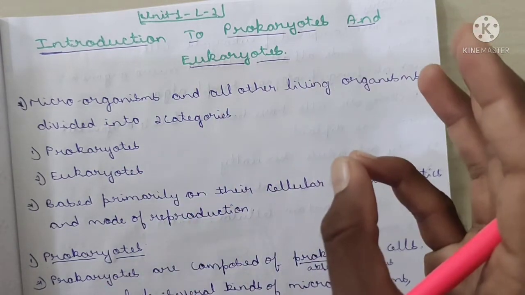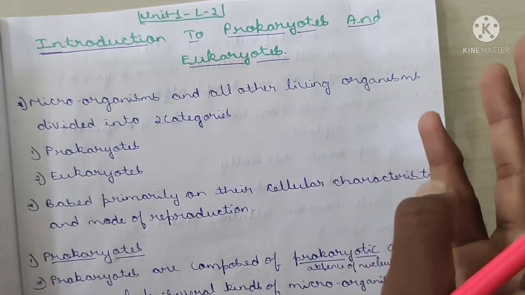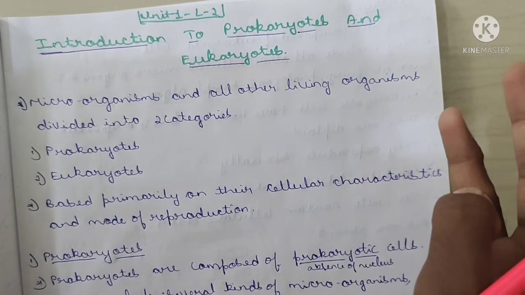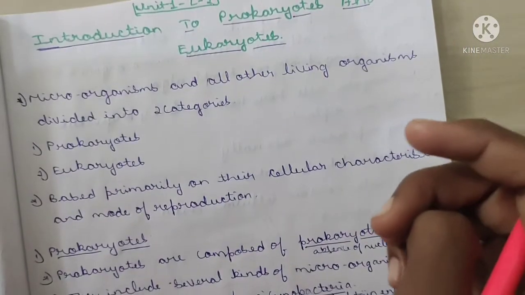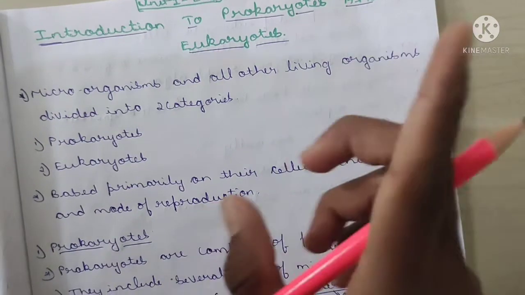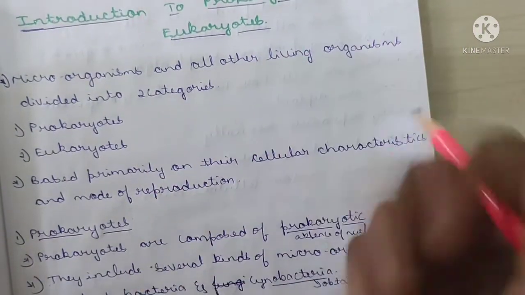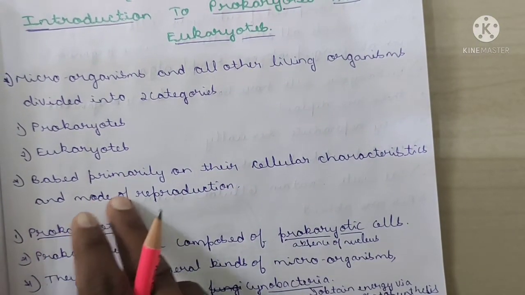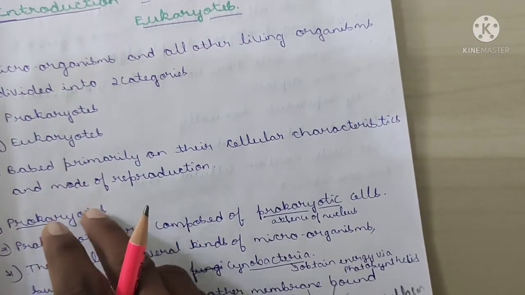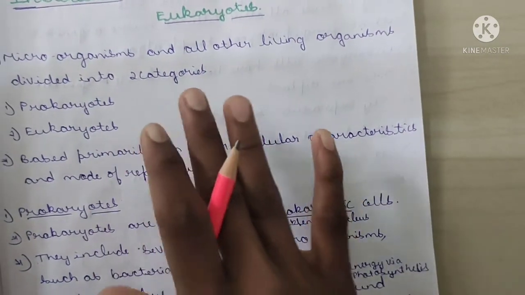Many bacteria and cyanobacteria are all derived from the primitive prokaryotes. Prokaryotes and eukaryotes are classified primarily on the basis of cellular characteristics and mode of reproduction.